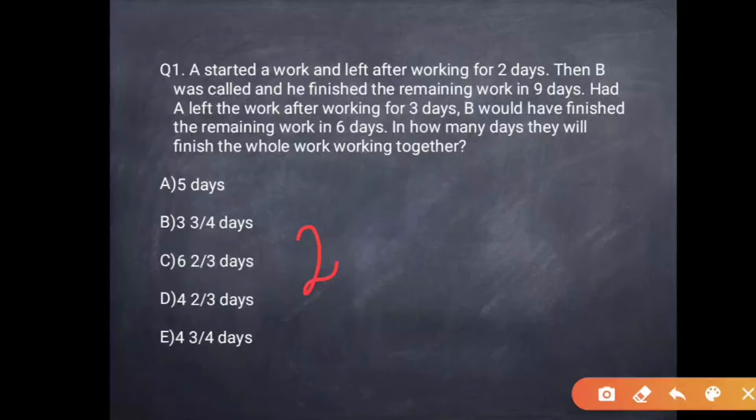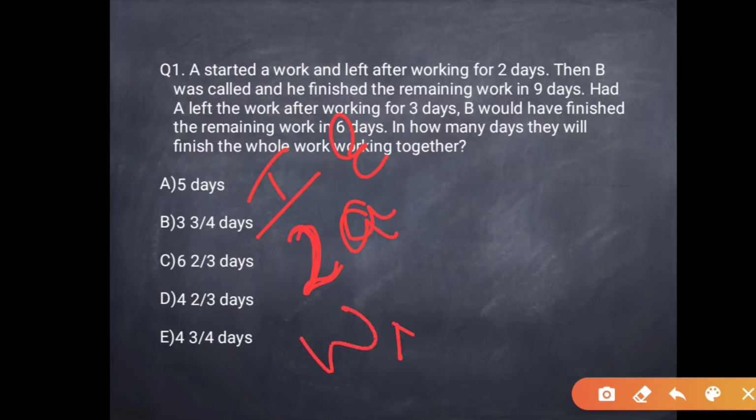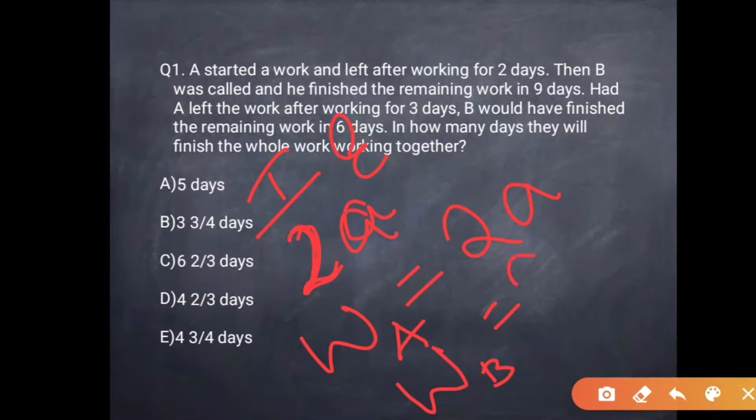A worked for 2 days, so the time is 2, and the efficiency of A we took as small a. Therefore, the work by A will be 2a. And the work by B will be, because B worked for 9 days and B's efficiency we considered as small b, 9b.